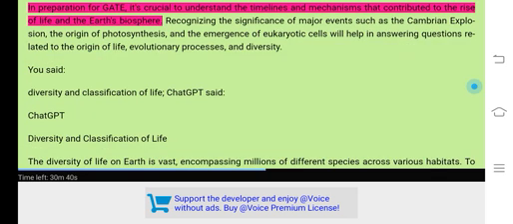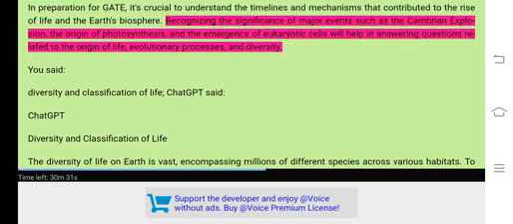Earth. In preparation for GATE, it's crucial to understand the timelines and mechanisms that contributed to the rise of life in the Earth's biosphere. Recognizing the significance of major events such as the Cambrian explosion, the origin of photosynthesis, and the emergence of eukaryotic cells will help in answering questions related to the origin of life, evolutionary processes, and diversity.